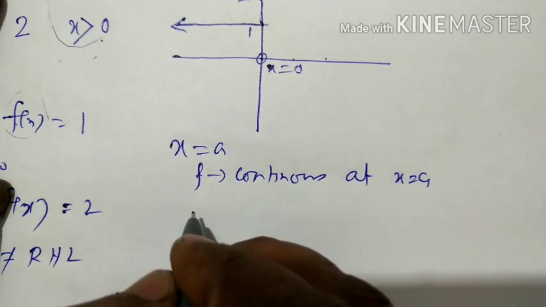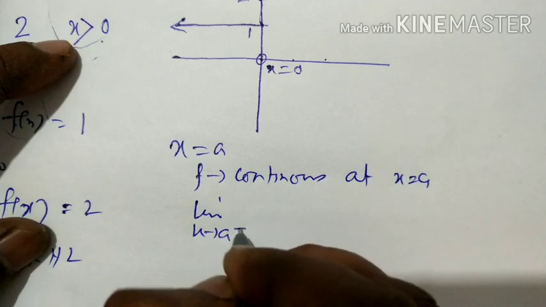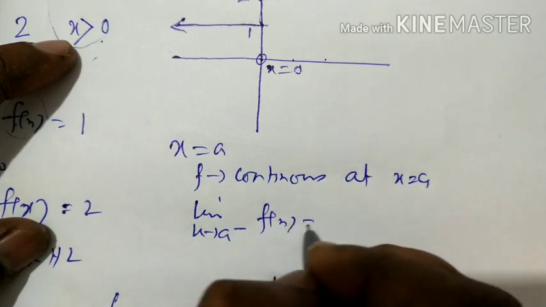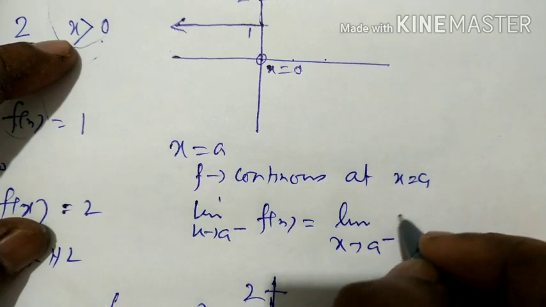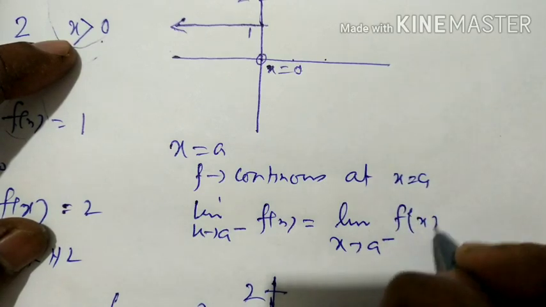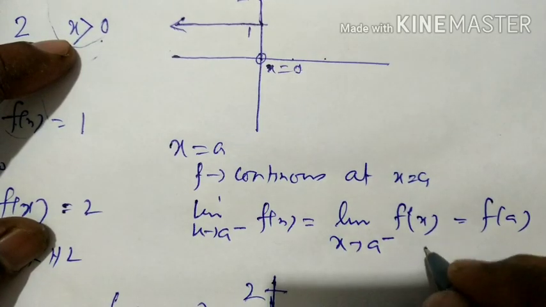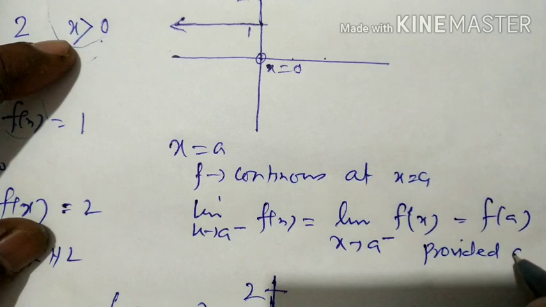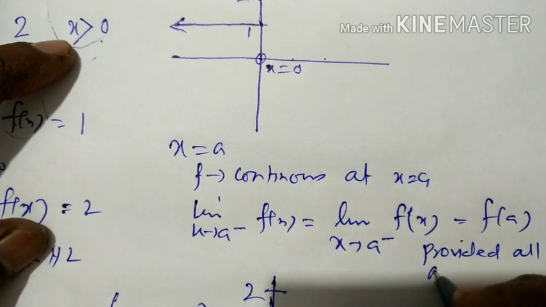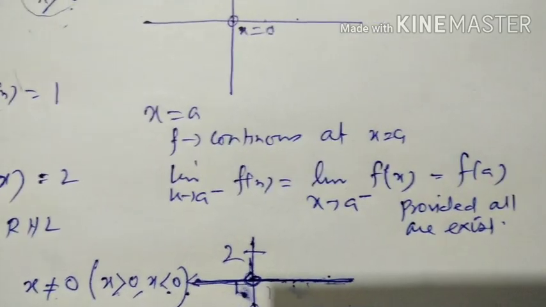You can write the definition like that: left hand limit at the point a equals right hand limit at the point a equals f(a), provided all exist.